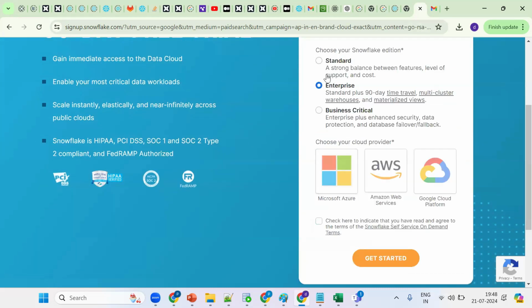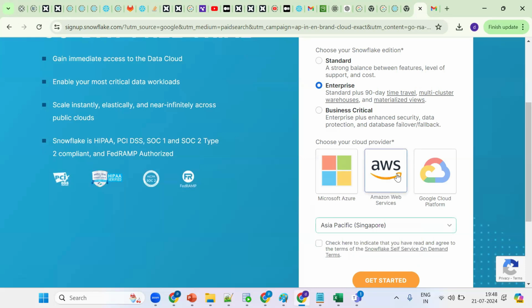Okay, see, there are so many editions. I'm showing four editions are there. I'm going for enterprise. I click on anything. Okay, AWS. So before that, what happened? Snowflake doesn't have its own storage. If you click on this AWS, our data will be stored on AWS. If you click on Azure, our data will be stored on Azure. So Snowflake doesn't have its own storage mechanism. So if you click on this, our data will be stored in the AWS account.